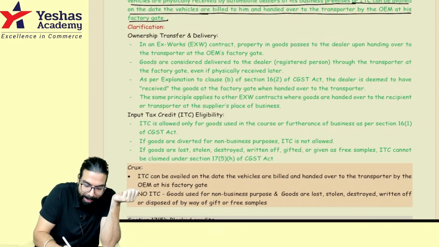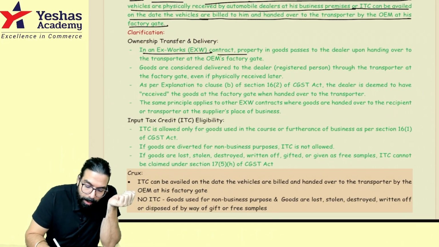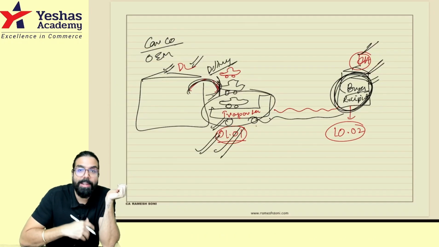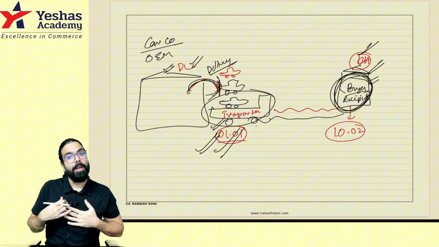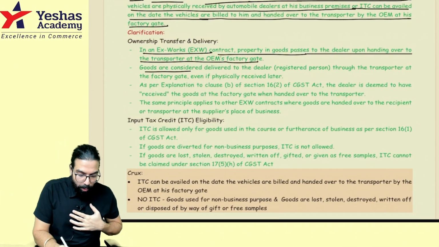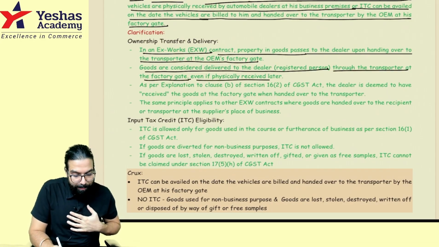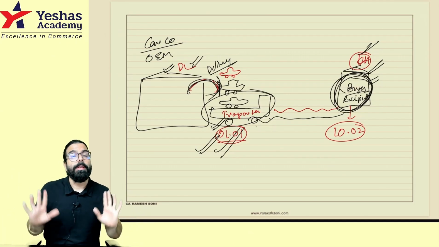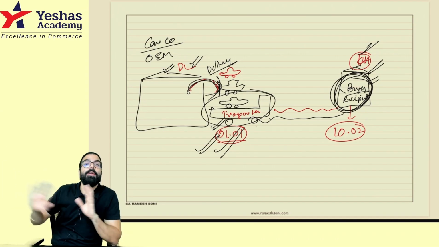So here is the clarification: in an ex-works contract, the property in goods passes to the dealer upon handing over to the transporter at the OEM factory. Property has passed right here. When the goods are handed over, it is my property now. Anything happens to them, it is my responsibility. So they are telling over here, goods are considered to be delivered through the transporter at the factory gate, even if physically received later. Sir, goods are delivered on what date? According to the principle, when the goods are handed over to the transporter, the original equipment manufacturer who made the car is telling no more my responsibility.